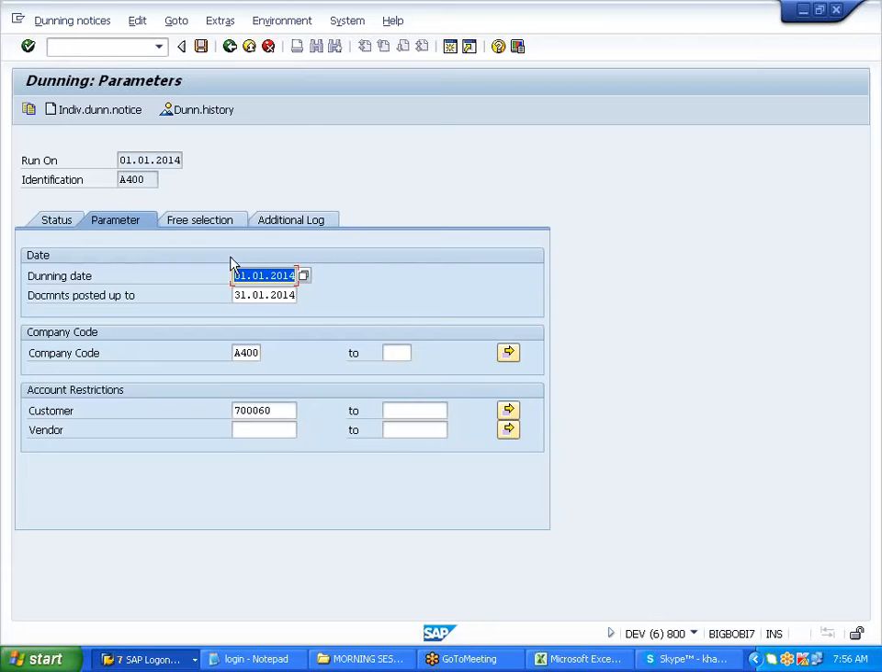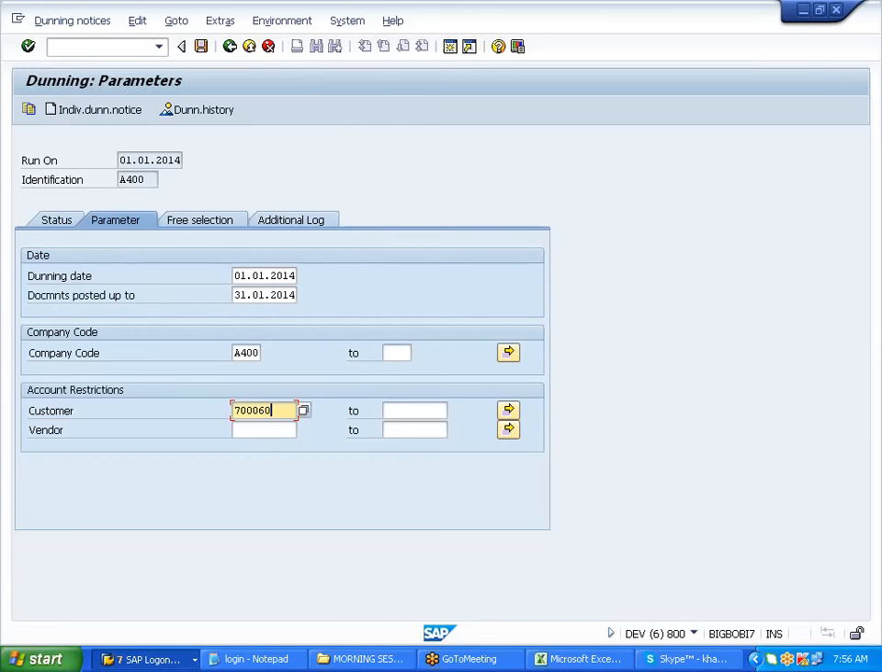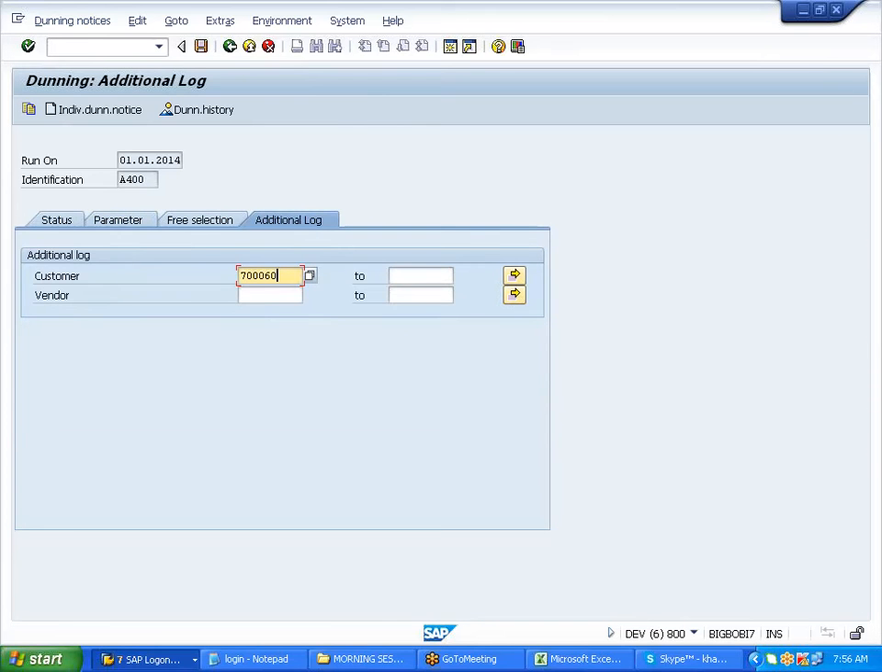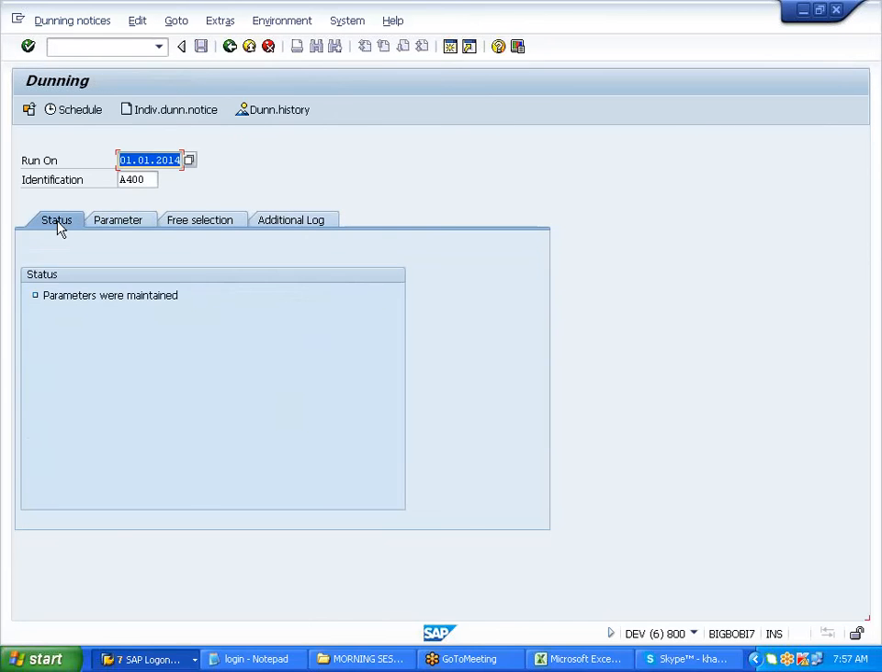Now this additional log, if you want to see any errors or anything, it will give you with this additional log. It is optional. I'll save it. Status. Come back to status. I'll schedule the run.